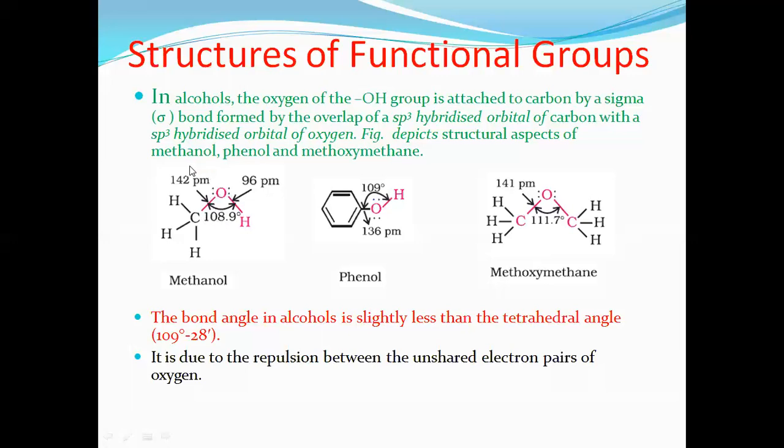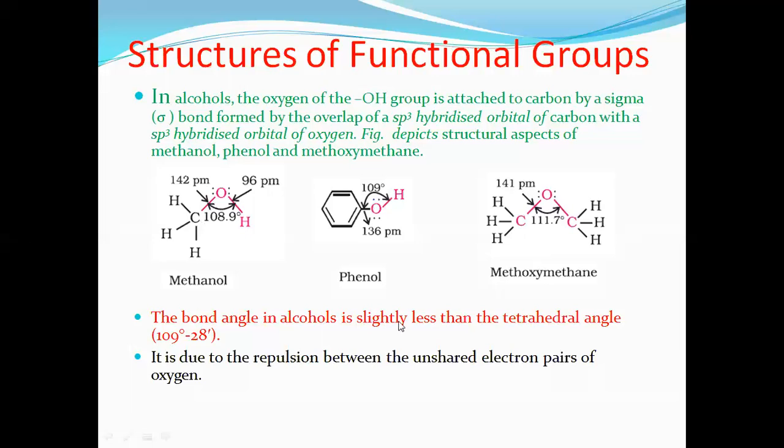Since there are two lone pairs of electrons present here, this repulsion is maximum when you compare it with the repulsion between lone pair and bond pair. But CH3 is a bulky group, while on the other hand we have hydrogen. This repulsion is slightly greater than the repulsion between the lone pair and this methyl bond pair. So due to the repulsion between lone pairs being greater than lone pair and bond pair, the bond angle is reduced from the expected normal 109.5 to